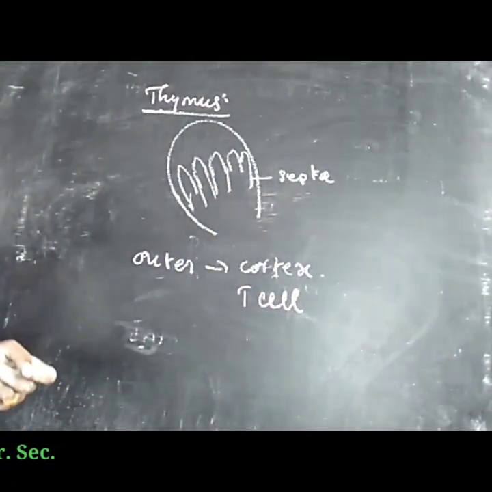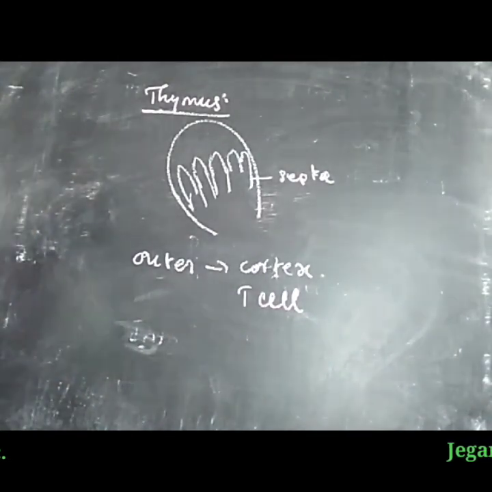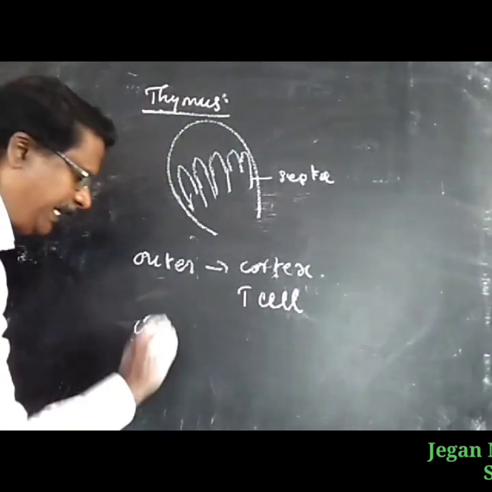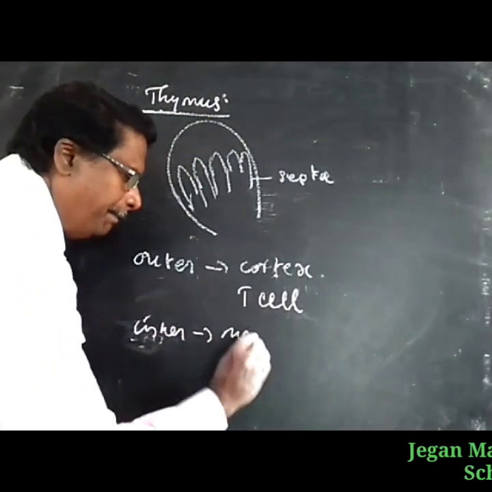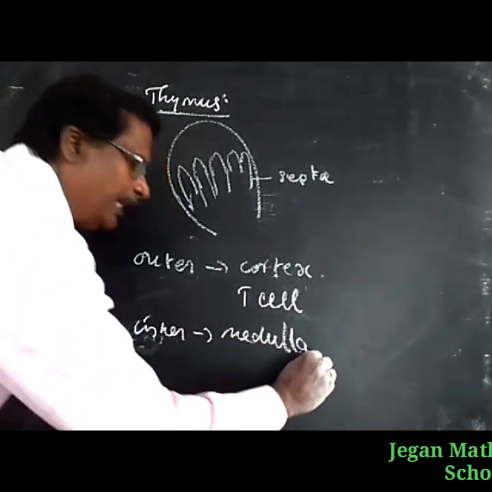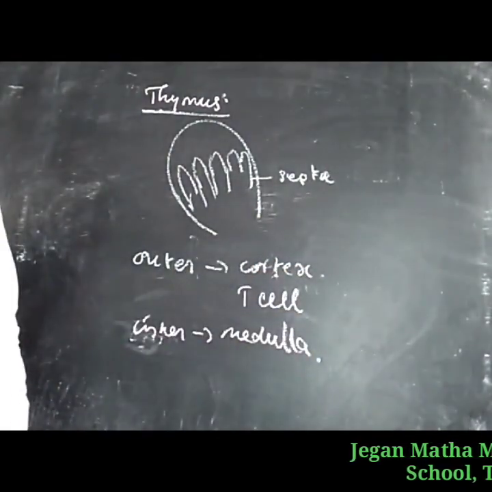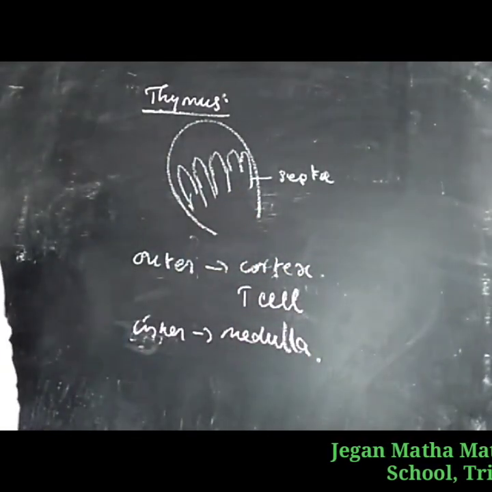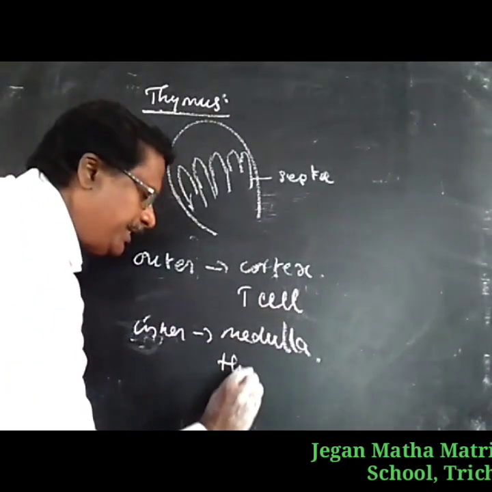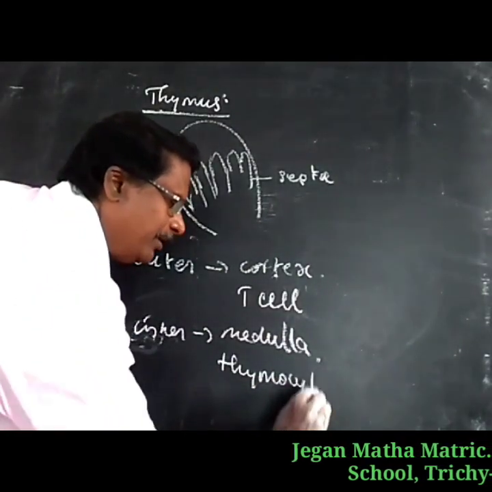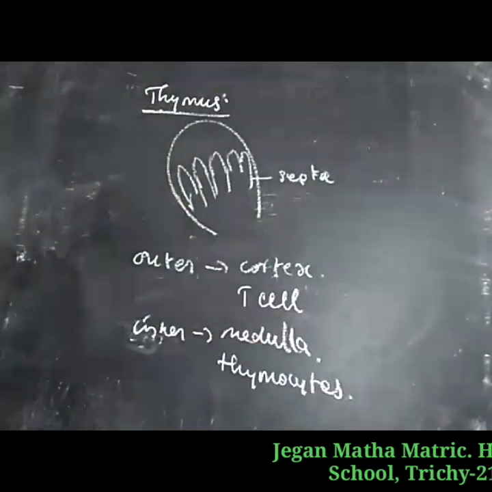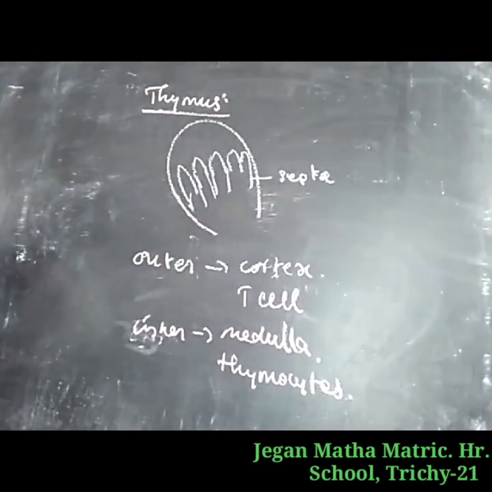The inner side is called the medulla, which is loosely packed, and thymocytes are present.